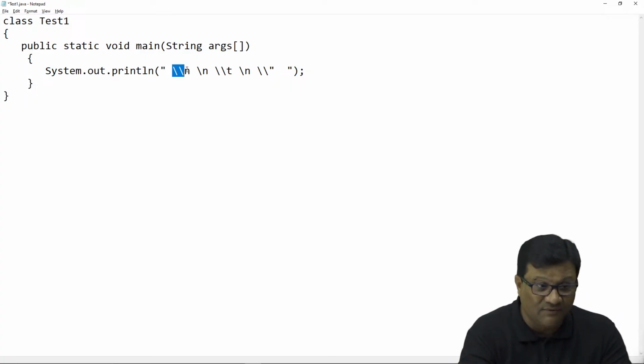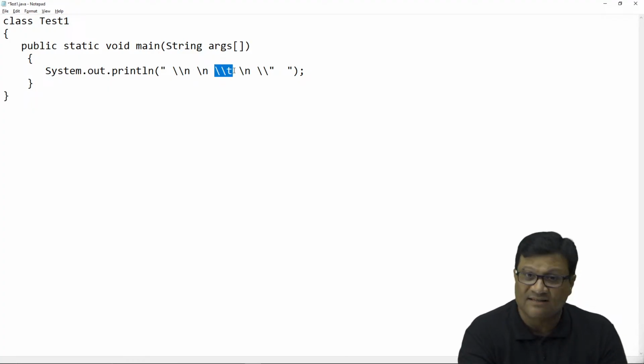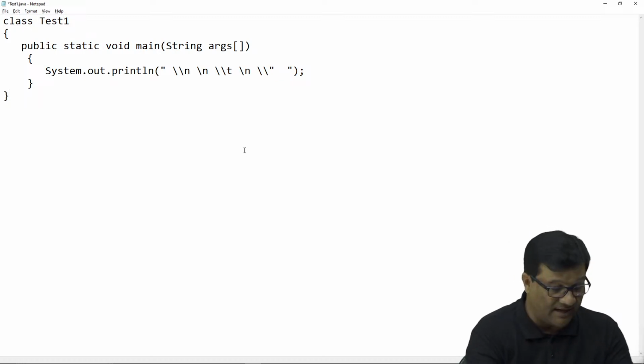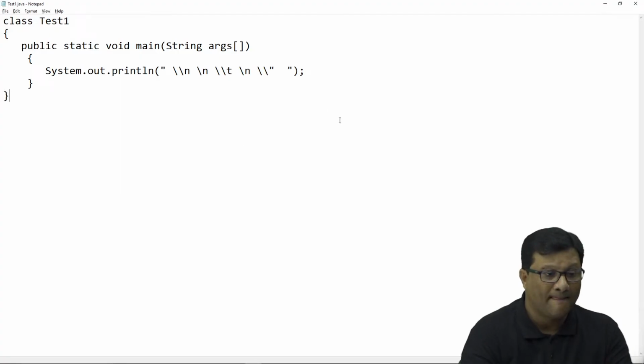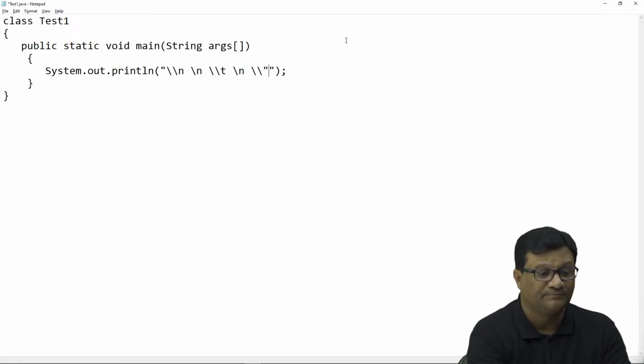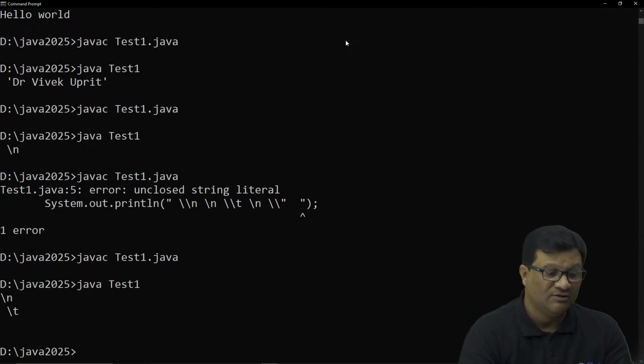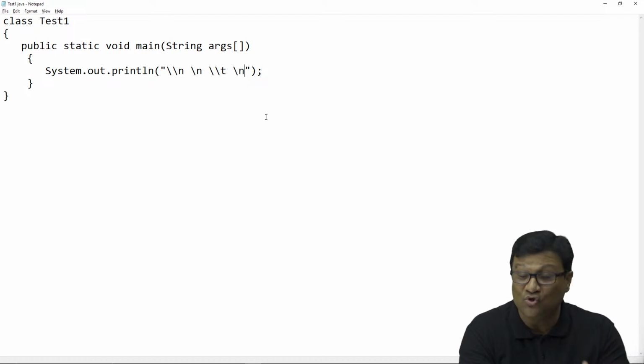This slash will convert slash n to a normal character. This slash n means next line. This slash t means slash t. Slash n means next line, and this slash star means slash star, right? So let me save this code and compile it. Okay, there is an error. Let me check this. Slash n, slash n, and then slash n, slash t, and then slash n. Okay, use this one right now. Now let me compile and run this and see. Now you will get slash n and slash t. So I hope you understood what exactly the use of these commands is.